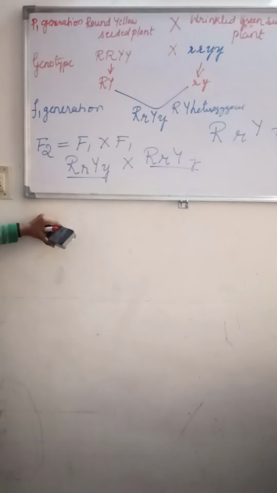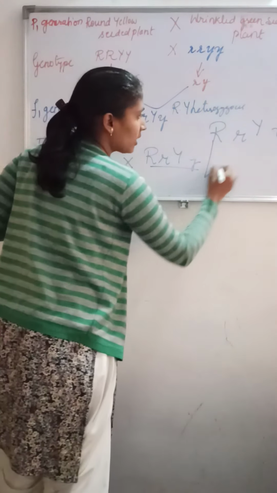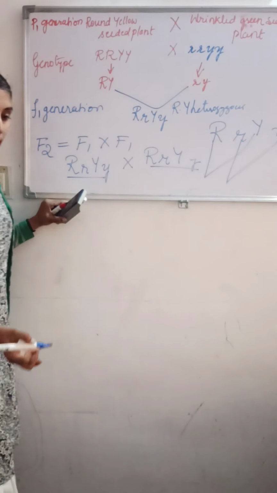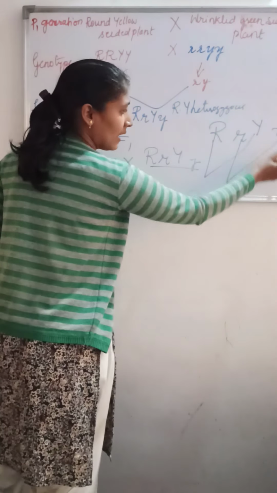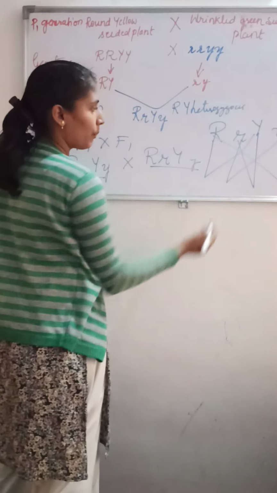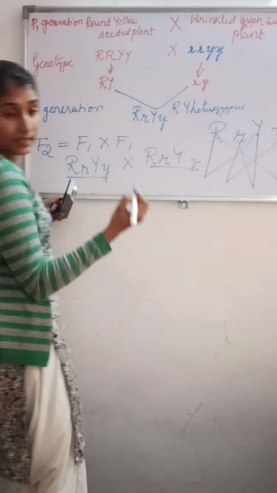Understood? How are we going to do it? This capital R is combined with capital Y and small r is combined with small y, like that. Same, what will happen here? This small y is combined with capital R and capital Y is combined with small r to get the gametes.